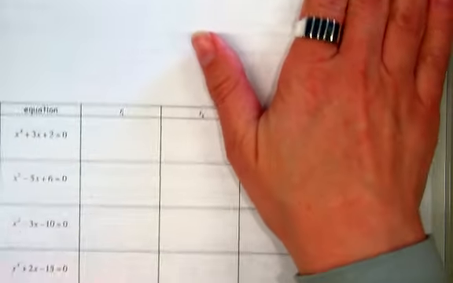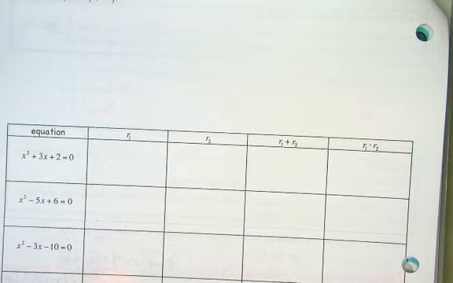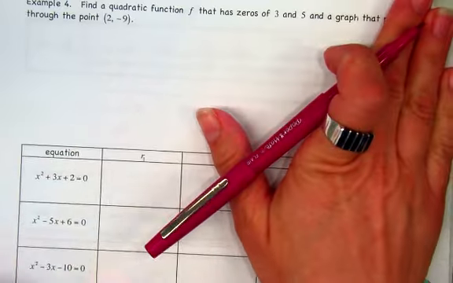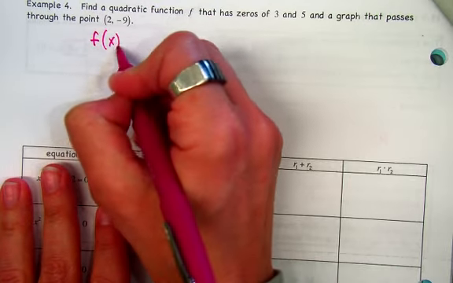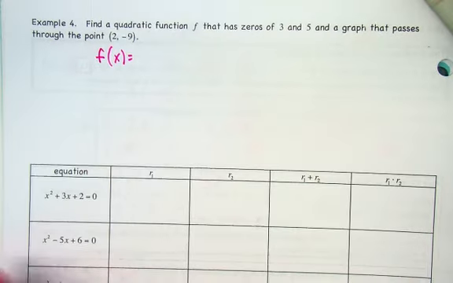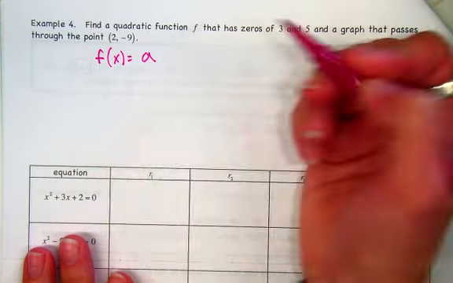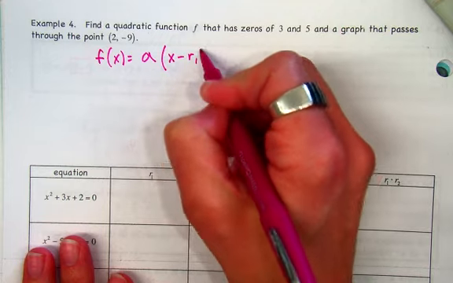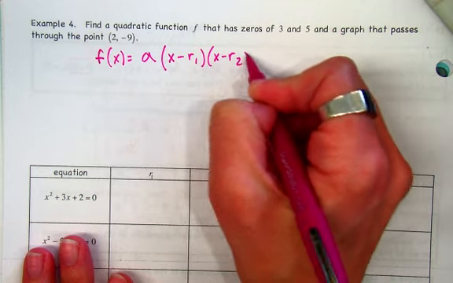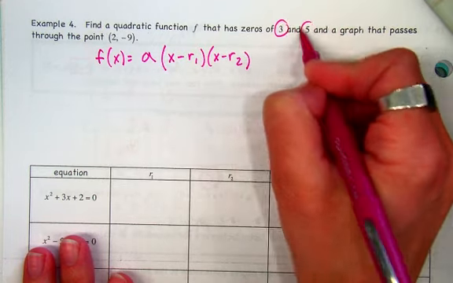All right. Find a quadratic function f that has zeros of 3 and 5, and ooh, I like this one. All right, quadratic function. So if I'm going to write this in factored form, let's use the format that we just saw on the other page, which was some a out in front, and then x minus root 1, x minus root 2. Well, we know those zeros are 3 and 5, so we can plug those in.